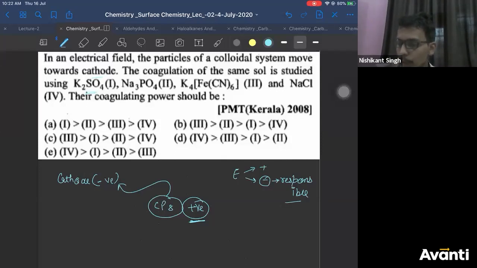So I will write the negative ions of all the electrolytes. K2SO4 has SO4 2 minus, the first one. In Na3PO4, you can cross multiply these charges, you'll get Na plus 1 and PO4 minus 3.